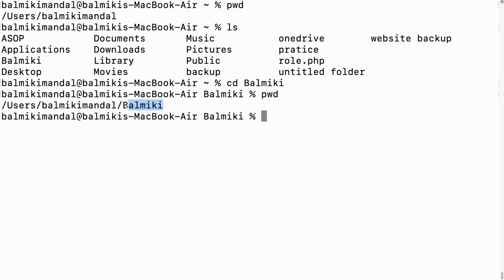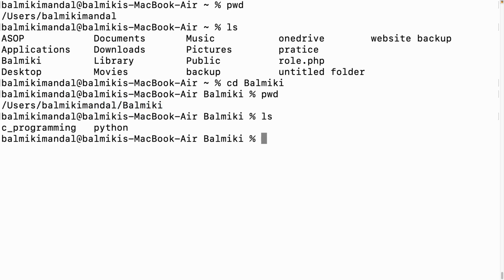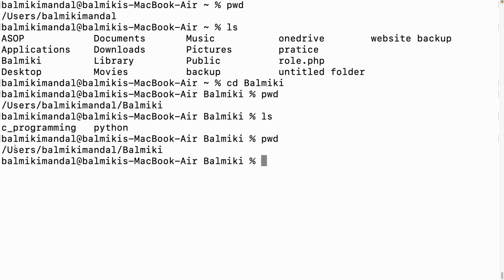Inside the Valmiki folder, I created two more folders for practice purposes. One is C programming and the second is Python. Let's come to pwd one more time. This is my present working directory. Before that you can see the tilde here, and we have to understand this through a graphical representation.